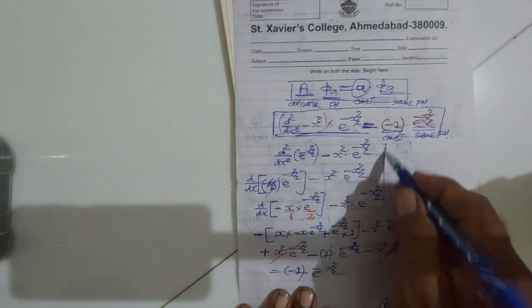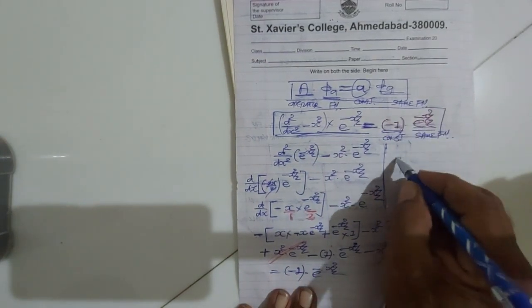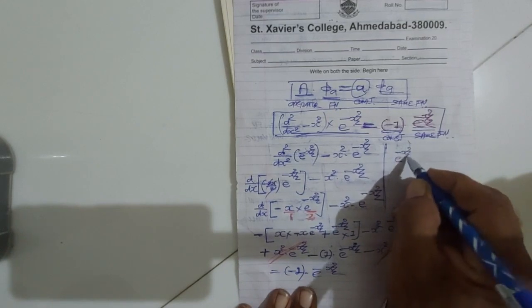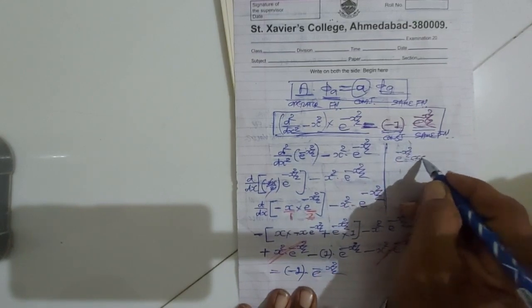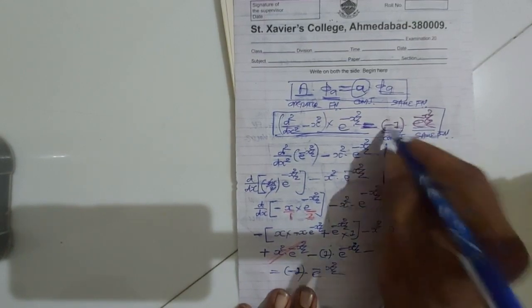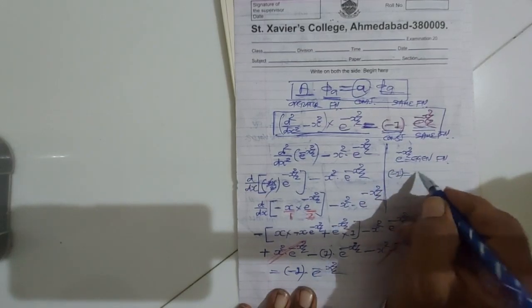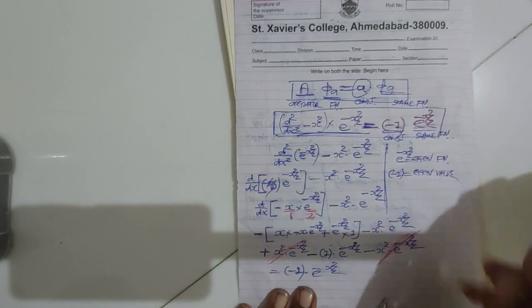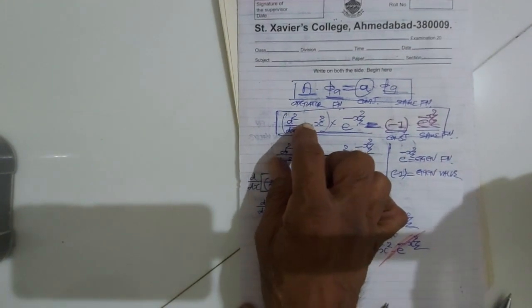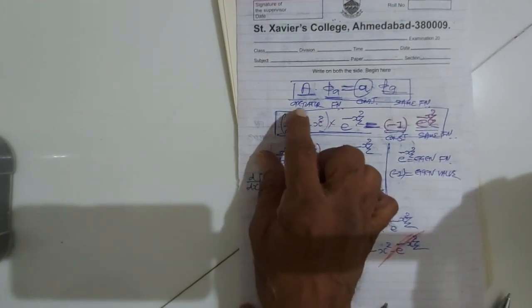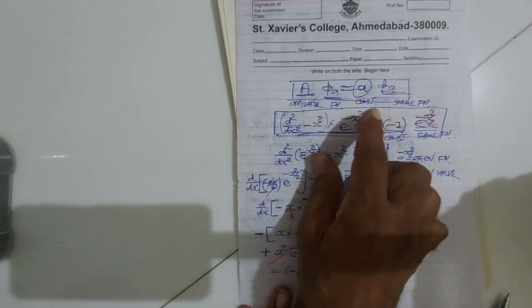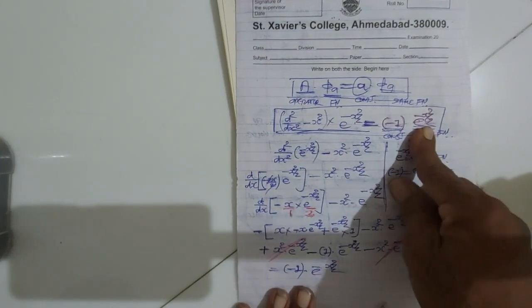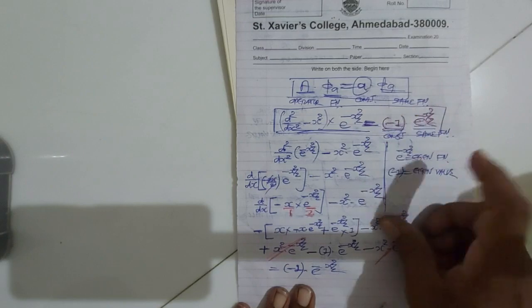So e raised to minus x square by 2 is called the eigenfunction. This constant value minus 1 is called the eigenvalue. Right? So when d square upon dx square minus x square operates on the eigenfunction e raised to minus x square by 2, the same eigenfunction e raised to minus x square by 2 is reproduced multiplied by the eigenvalue minus 1.